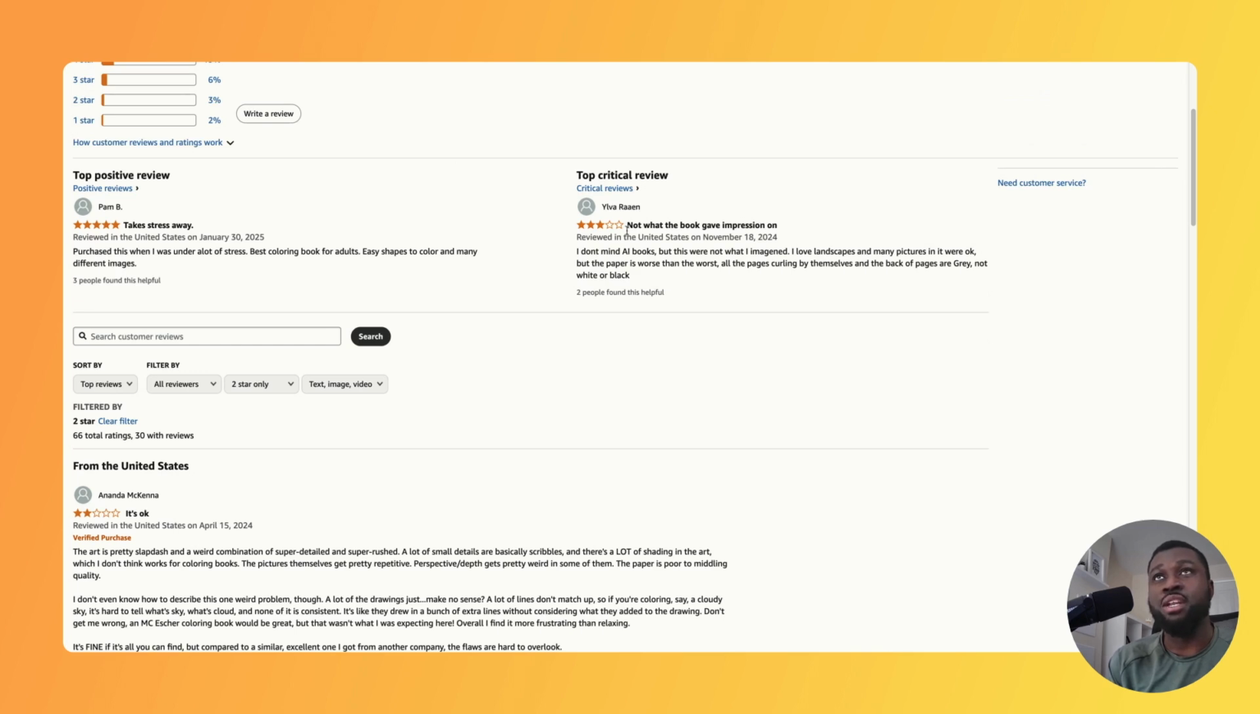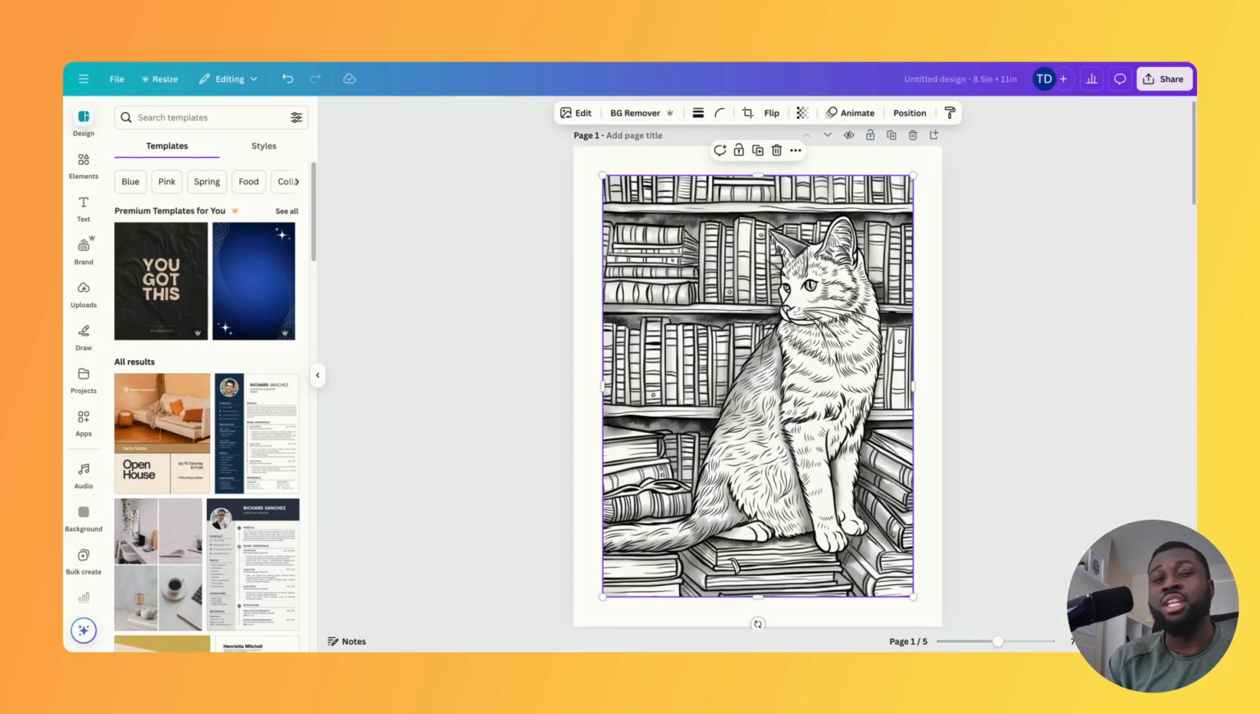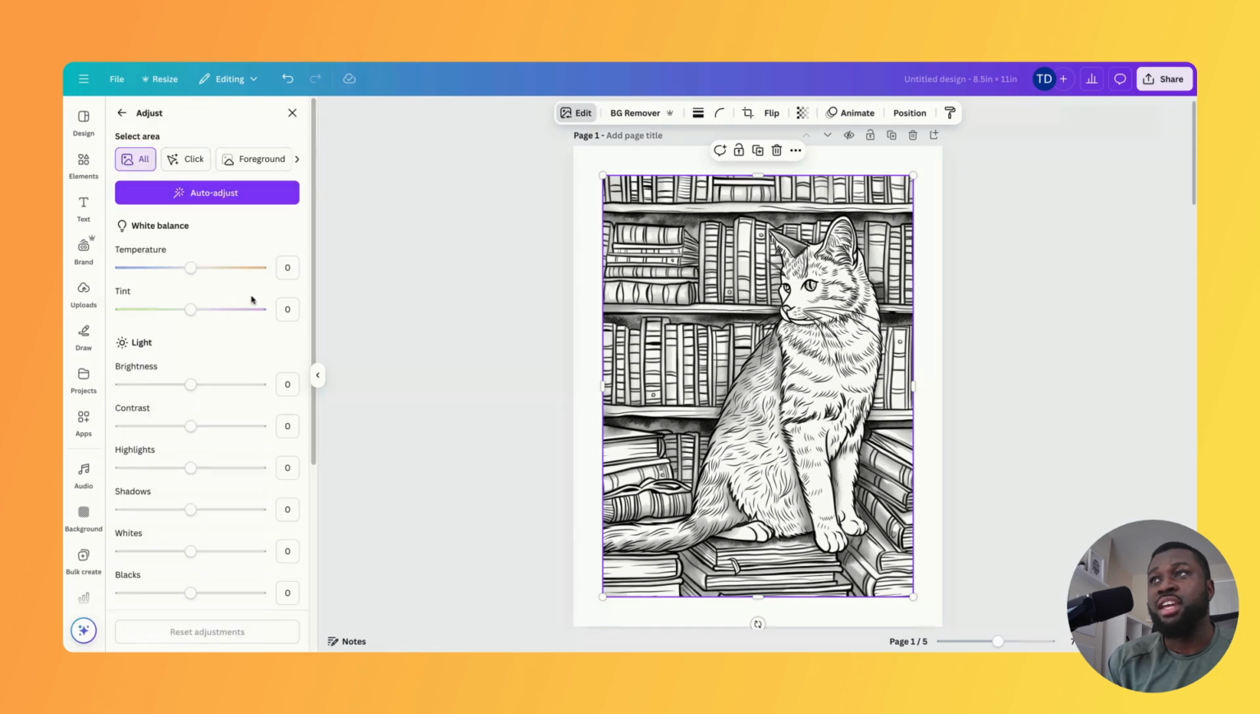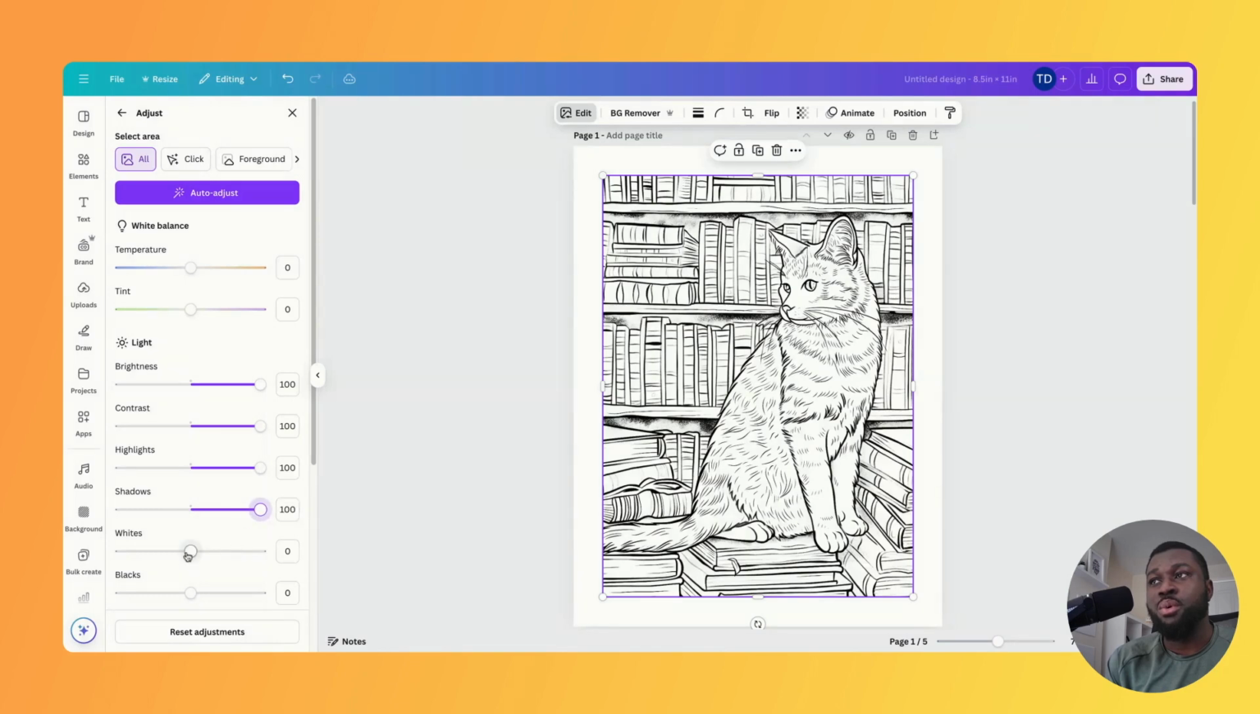So first off, we'll take a look at changing these darker images. You can easily do this in Canva. Let's just take a look at this image here. You can see there's quite dark gray areas in the background. All you need to do is go to edit, and then we can go to adjust. If you first start off by increasing the brightness, you can take that to 100 and you can see the image start to change. Then we can change the contrast as well, and then we can increase the highlights, the shadows, and the whites as well.